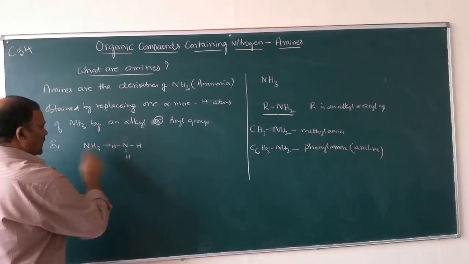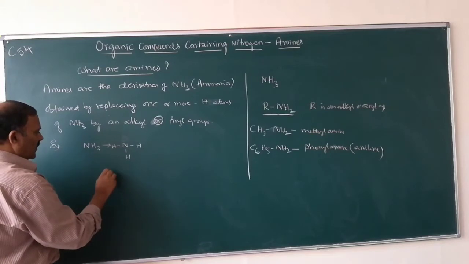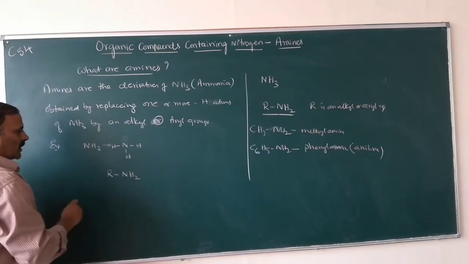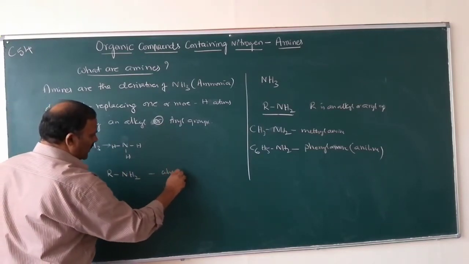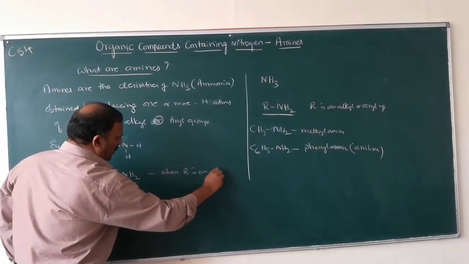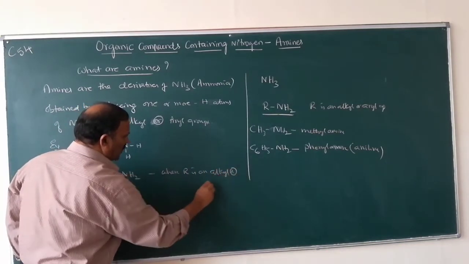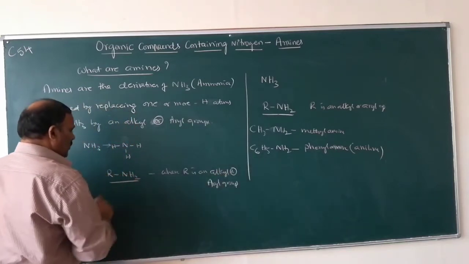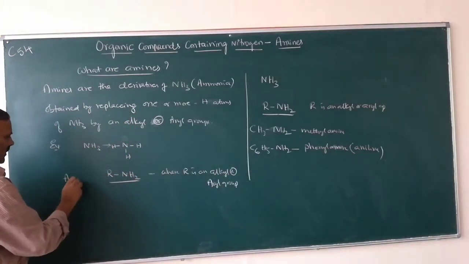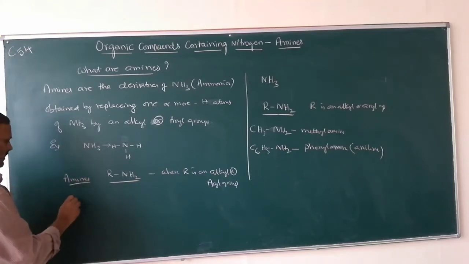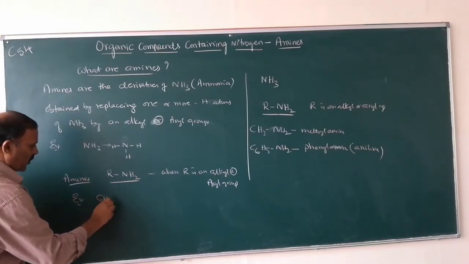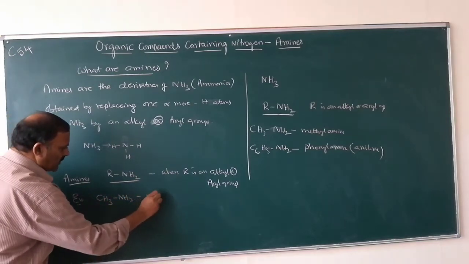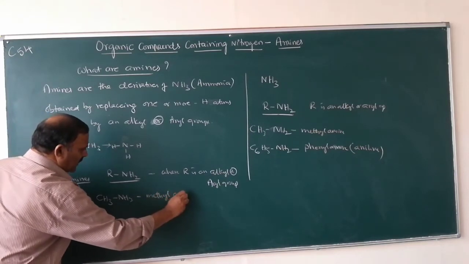If one of the hydrogen atoms is replaced by an alkyl or aryl group, where R is an alkyl or aryl group, they are called amines. Example, if R is CH3, NH2, this is methylamine.